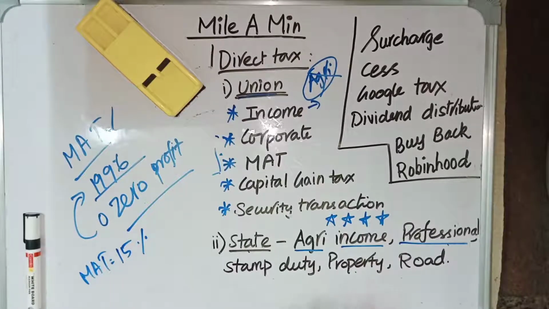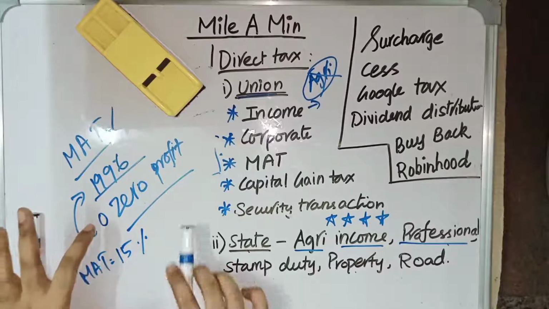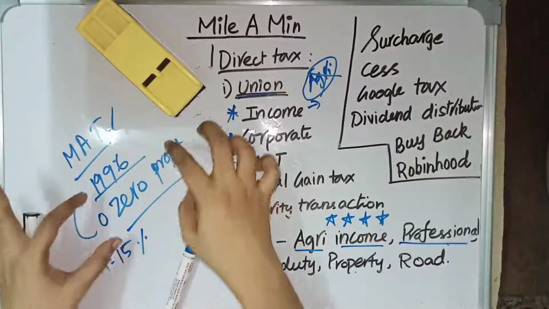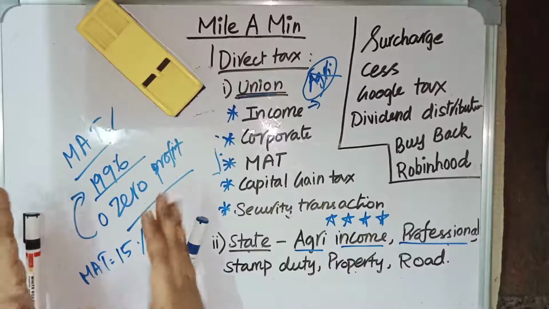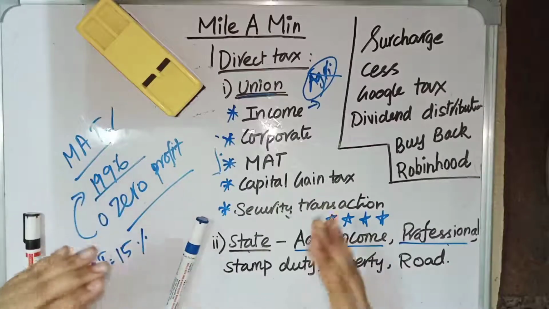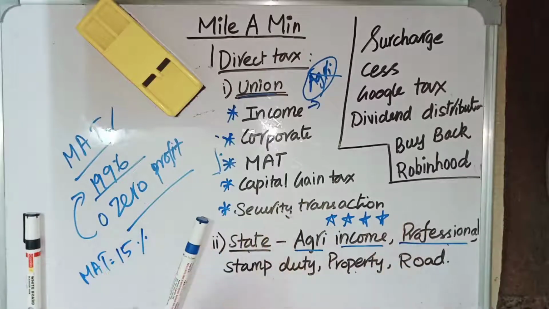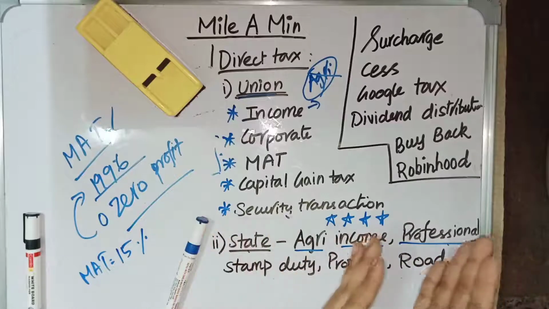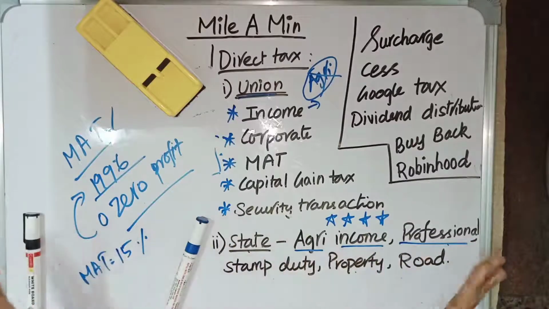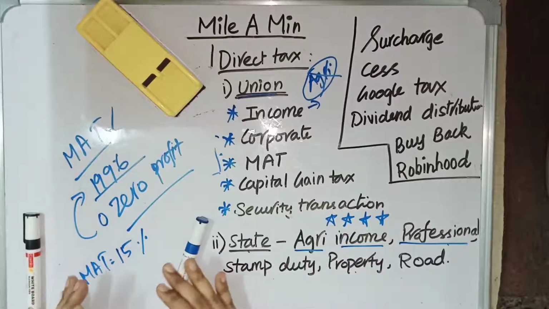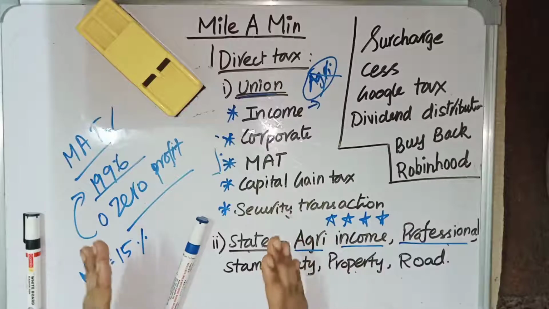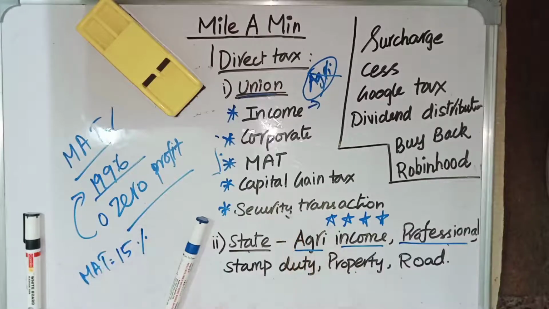This was introduced by the government to manage this zero profit cheating. So the actual story is, before 1996, the companies would show zero profit and try to escape from the tax. To manage this, the government of India introduced a tax called the minimum alternative tax, in which the company needs to pay a tax on their book profit.